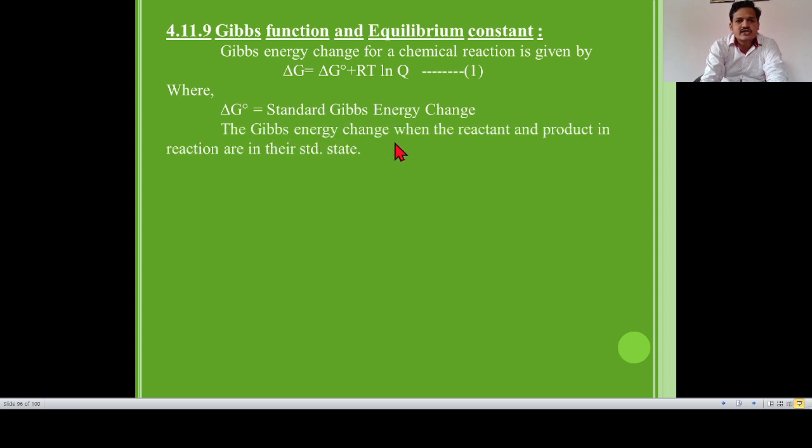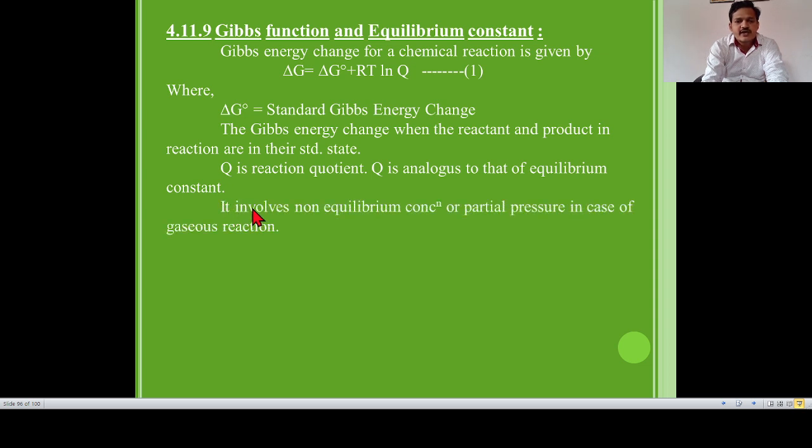The Gibbs energy change when the reactant and product in the reaction are in their standard state. Standard state means 298 Kelvin and 1 bar pressure. Q is the reaction quotient, and Q is analogous to the equilibrium constant. It involves non-equilibrium concentration or partial pressure in case of gaseous reaction.